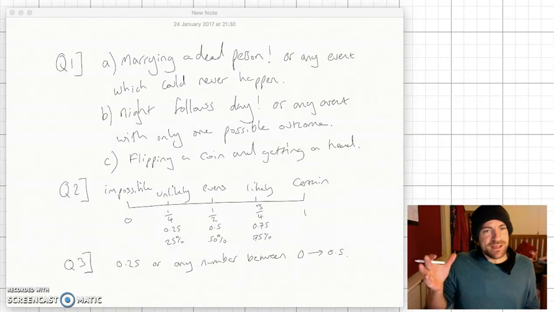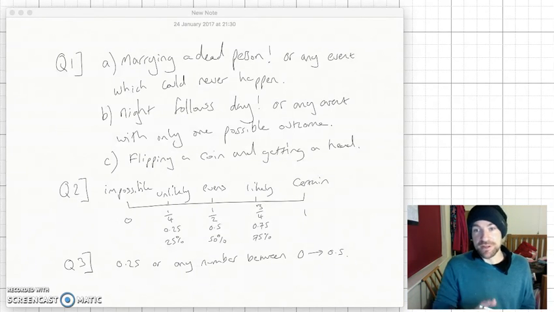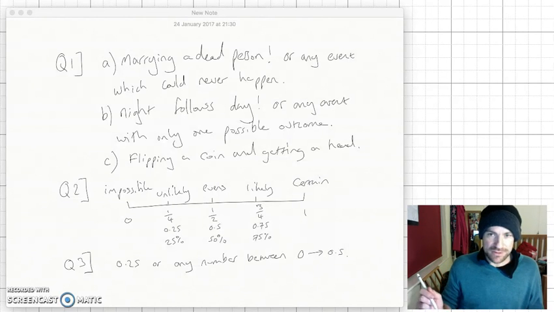Unlikely is having a probability of less than a half, or less than 0.5. So any number less than 0.5 but greater than 0 is an event that is unlikely. It is less likely to happen than it is to happen. I've put 0.25, the middle point between those two numbers, but it could be anywhere. I hope this tutorial has helped.